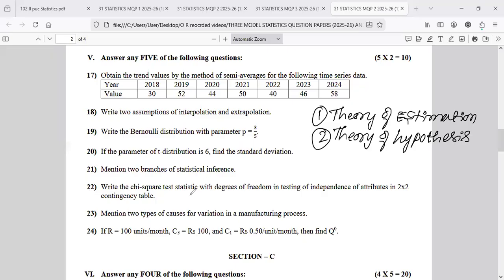Write the chi-square test statistic with degrees of freedom in testing of independence of attribute in a 2x2 contingency table.